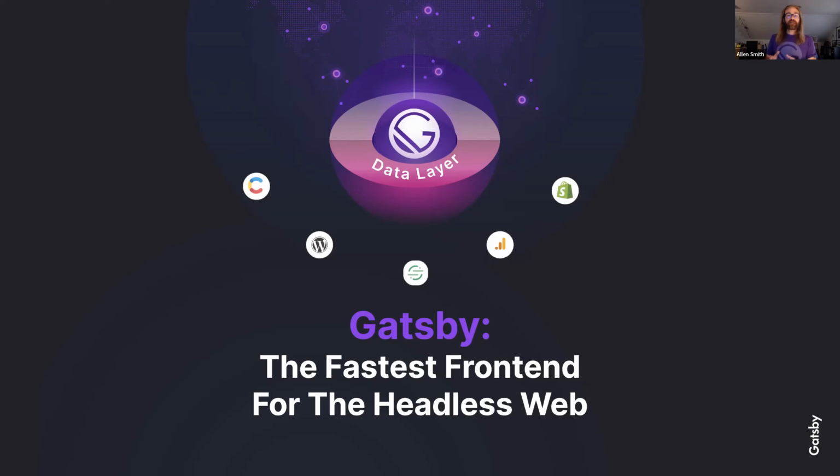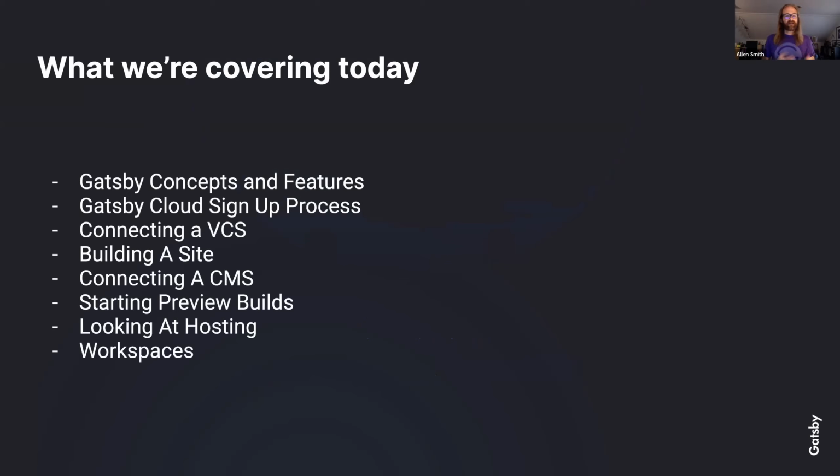So let's take a quick minute to go over what we're going to cover during the webinar today. We'll start off covering some core Gatsby concepts and features. We're going to talk about some foundational things that make Gatsby the best choice for building a performant, content-driven website with your team. And after we do that, we're going to dive into Gatsby Cloud, and we're going to explore how it's the best platform for building and hosting and scaling your Gatsby site. So we'll talk about connecting it to a version control system. We'll look at things like previewing and collaborating together. It'll be a lot of fun.